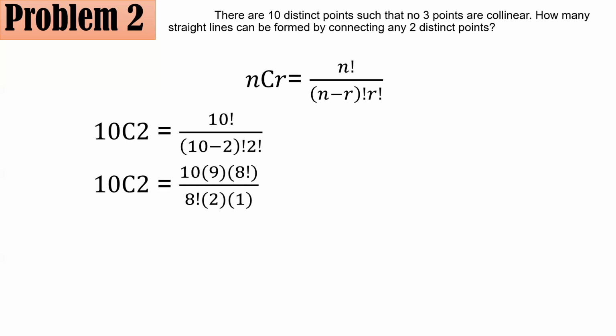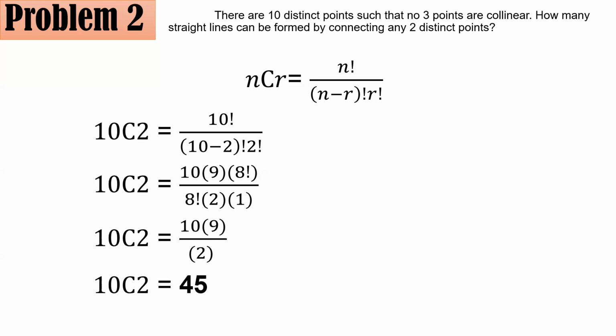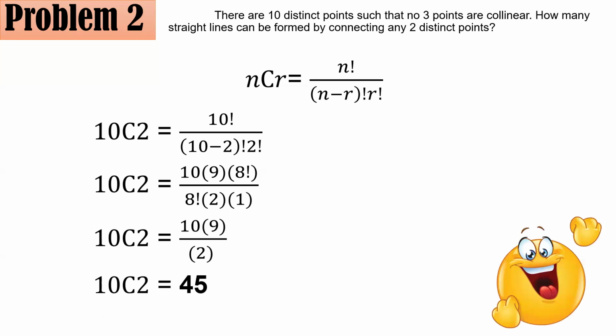And the remaining 2 factorial here is just 2 times 1 or simply 2. So you are left with 10 times 9 divided by 2. So that's 90 divided by 2, and that is equal to 45. Hence, if you try to draw all the possible lines that connect any 2 points, surely you will have 45 of them, no more, no less.